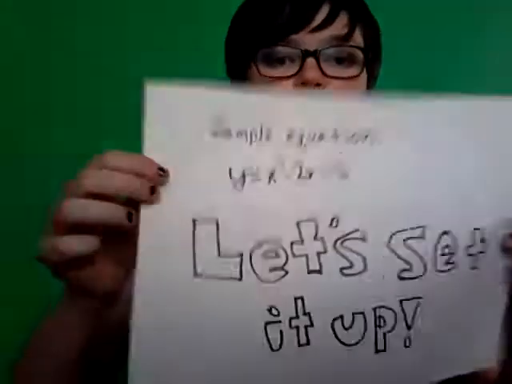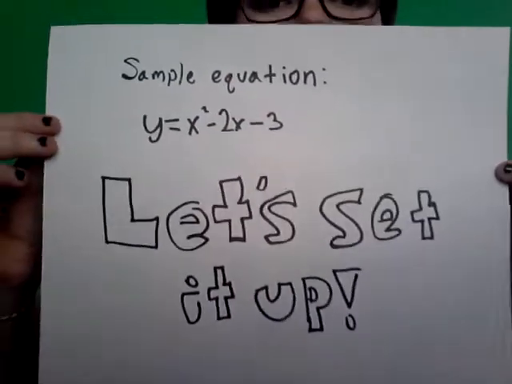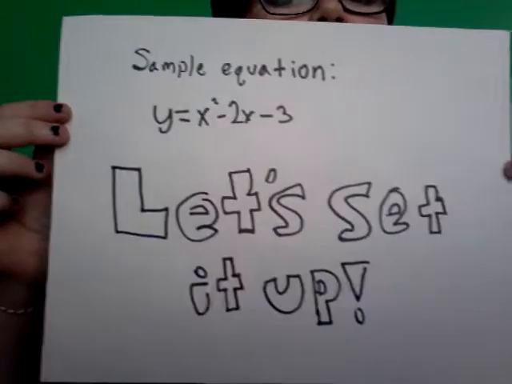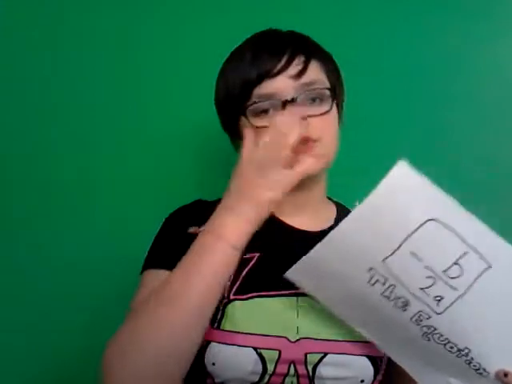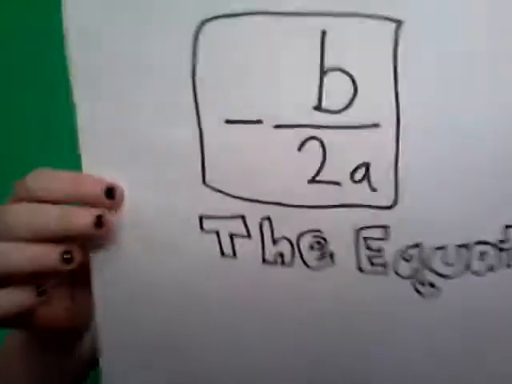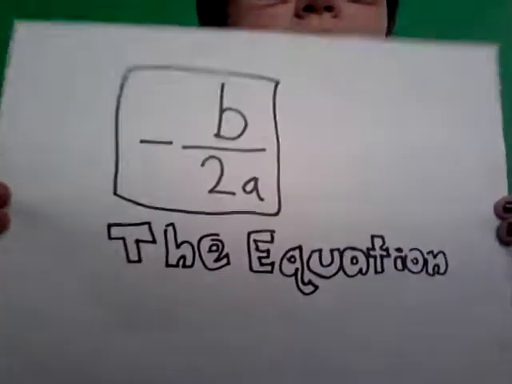Okay, anyways, so I picked a sample equation from the internet, and it is y equals x squared minus 2x minus 3. So let's set it up. The formula to find the axis of symmetry, which is what we're doing first, is negative b over 2a. So that is a good thing to remember when solving these.